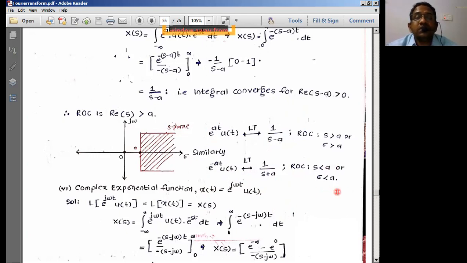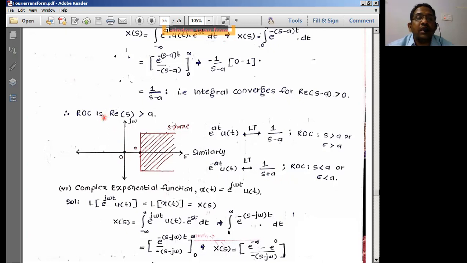Right. Now see, the ROC is going to change. Why is the ROC going to change now? The ROC is going to lie for real part of s plus a greater than 0, which means sigma greater than minus a is the ROC. Sigma greater than minus a means what? a should take a minus value. Sigma greater than minus a means all these values.